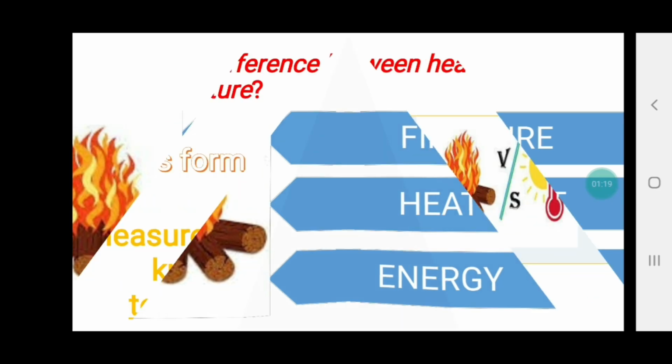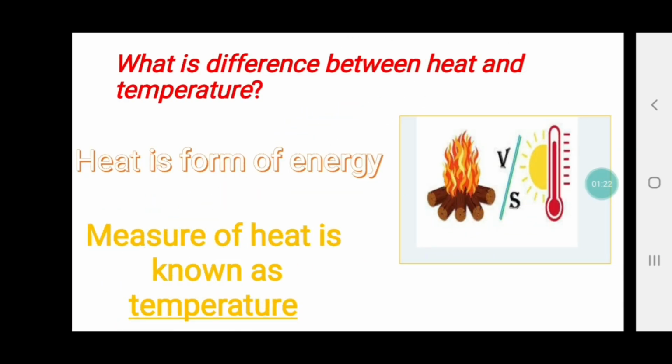Okay, now here, what is the difference between heat and temperature? We can say heat is a form of energy. In the previous example we have seen that a solid is converted into liquid and liquid is converted into gaseous form when we supply energy to it. One more general example we can take: ice is in solid form. When we heat it, it converts into liquid form, that is water, and if we still heat it, it gets converted into vapor, that is gaseous form.